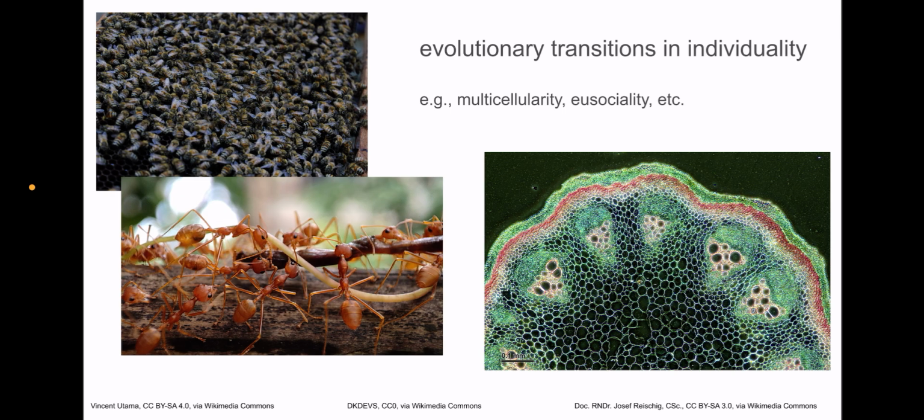These are events where existing replicating entities within a system combine to create a new composite organism. These types of events have occurred numerous times in nature, notably in the evolution of multicellularity and the evolution of eusociality among insects. Evolutionary transitions often involve cooperation among lower-level units in service of the success of the collective.